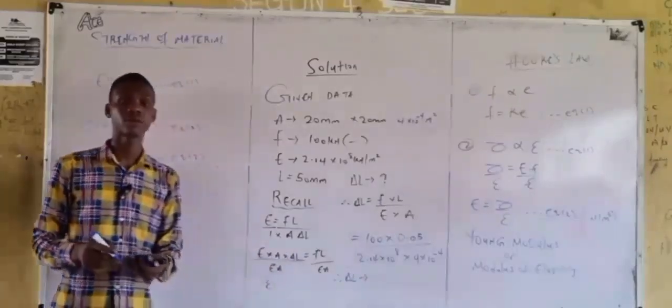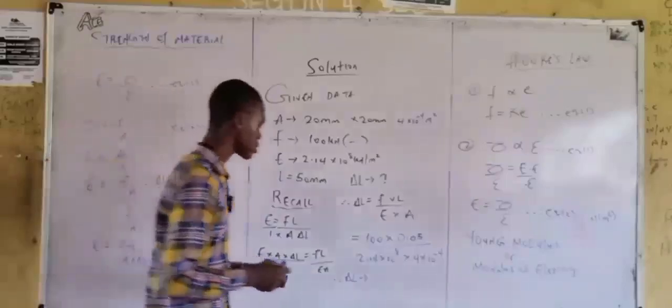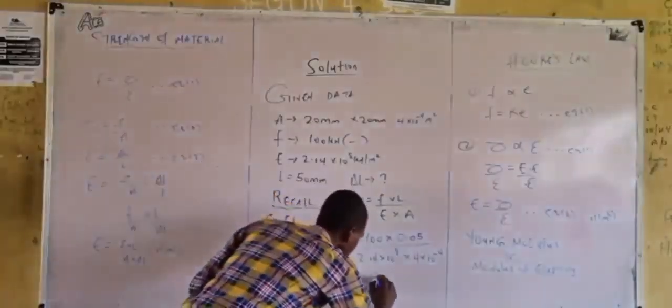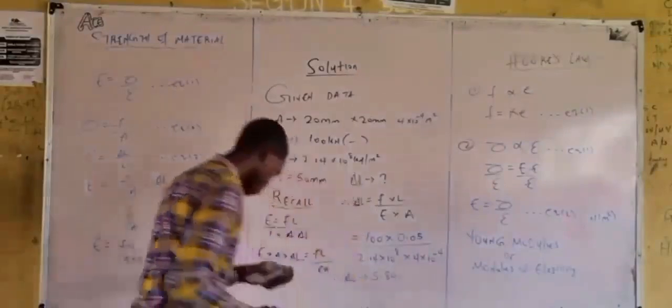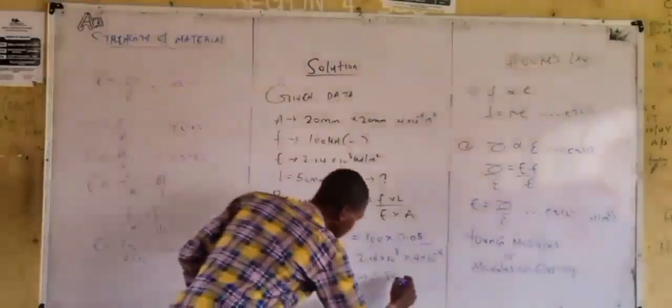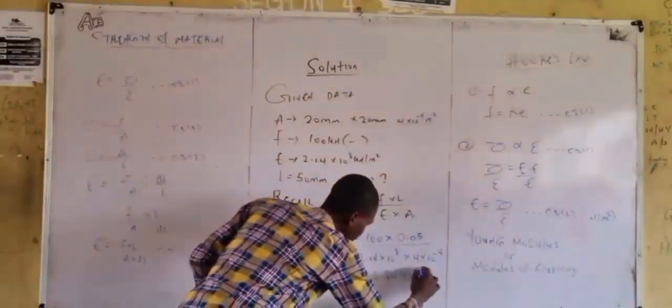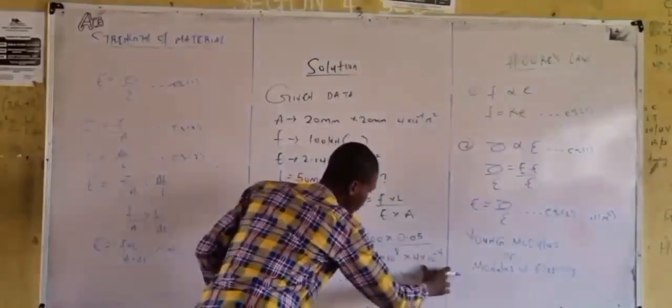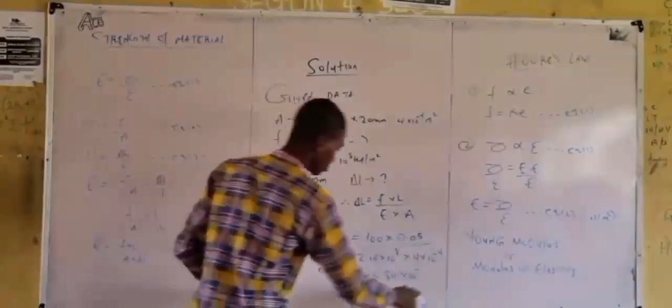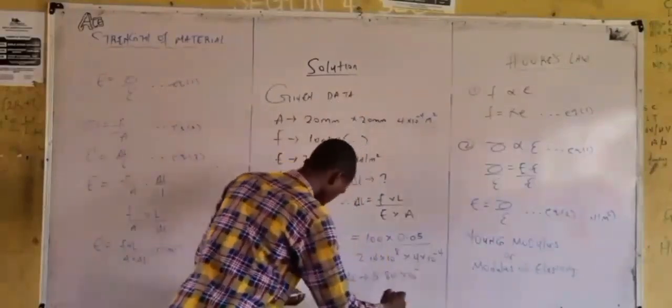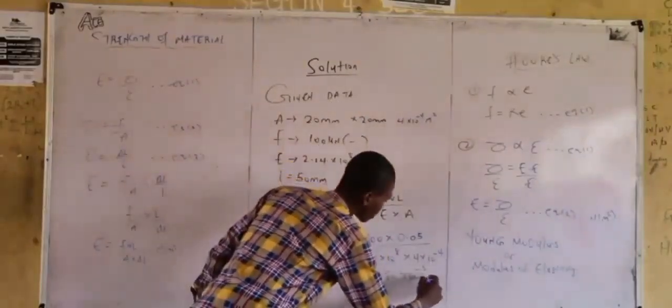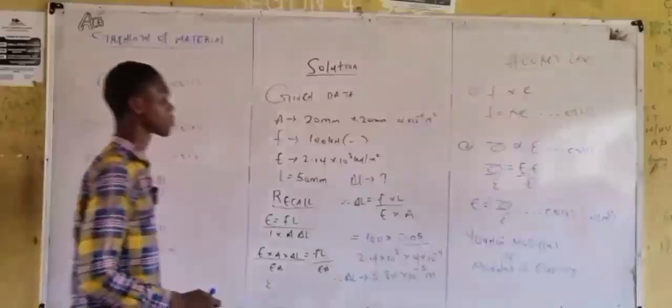What do you have? 5.84 times 10 raised to the power of minus 5 meter.